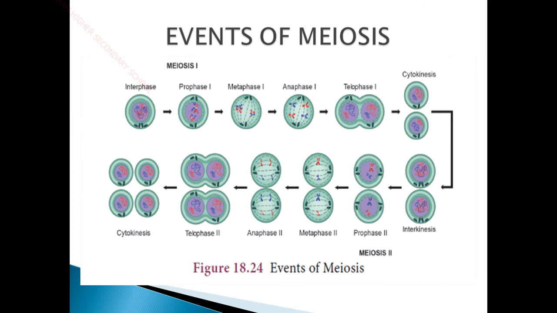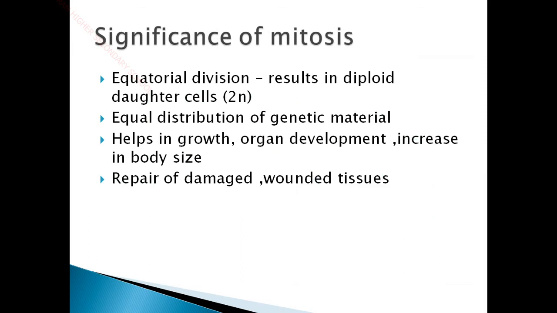So eventually the male sex cell and the female sex cell will have n number of chromosomes. Sperm and ovum finally will get n number of chromosomes. During fertilization, it results in the formation of a zygote with 2n number of chromosomes, a diploid set, and it contains 46 chromosomes. So this is the overall process of meiosis.